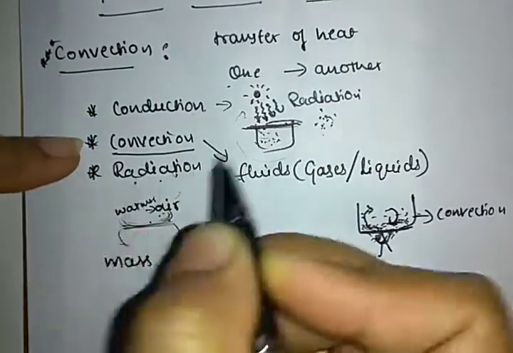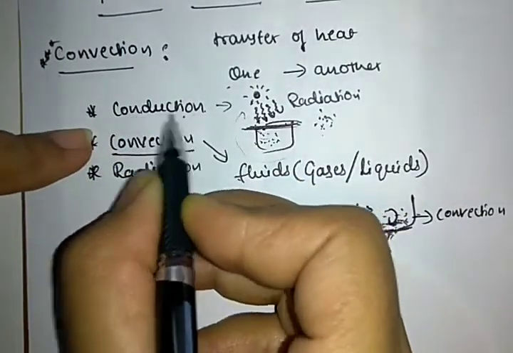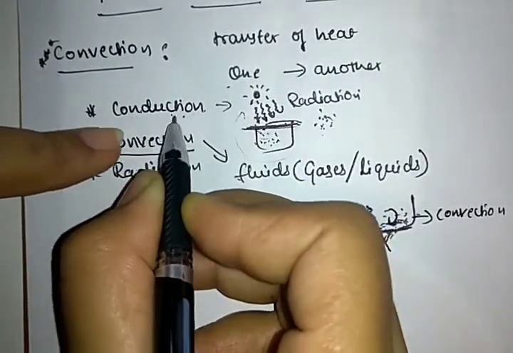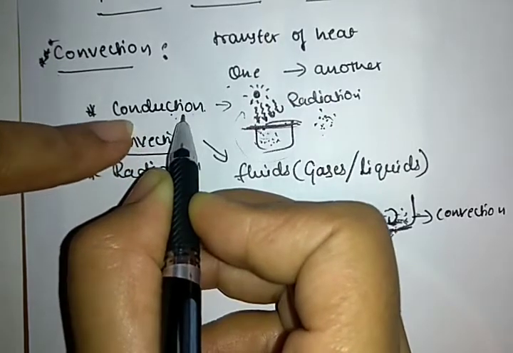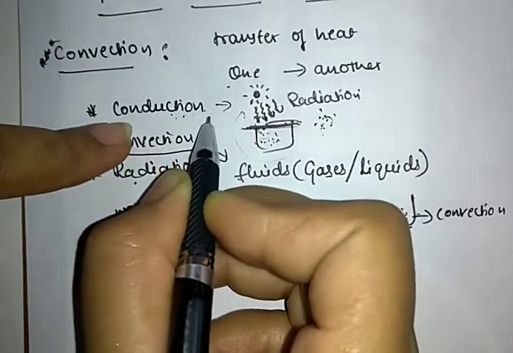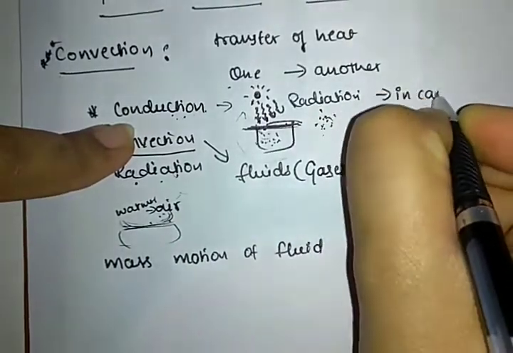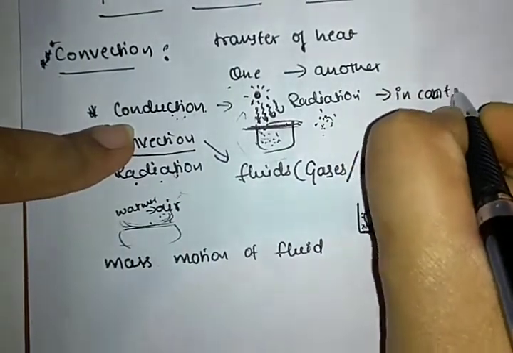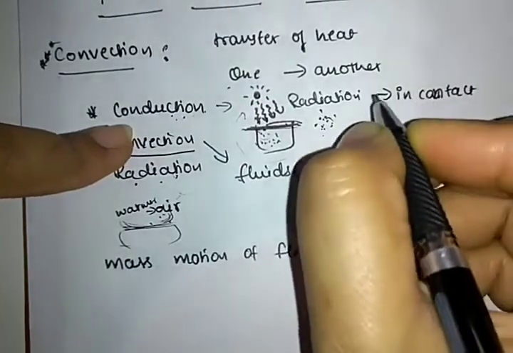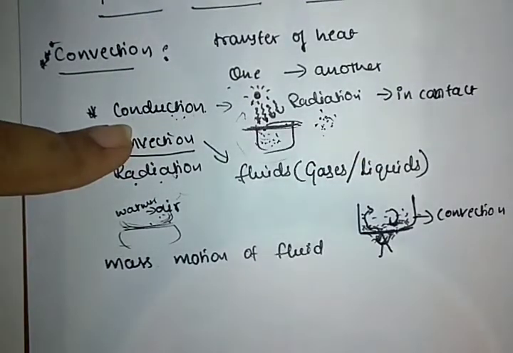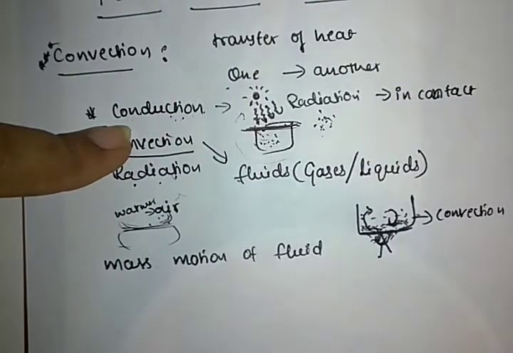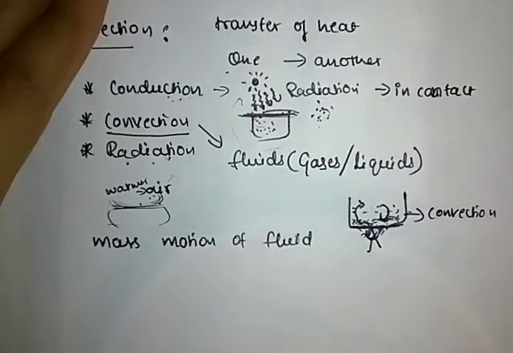You must know the concept of conduction. What is meant by conduction? Transfer of heat from one object to another object in contact with the hot object. When an object is in contact with another one and it is heated up, that is known as conduction.